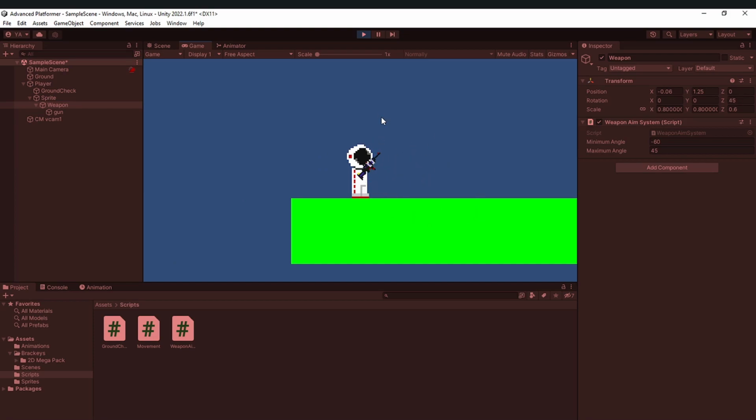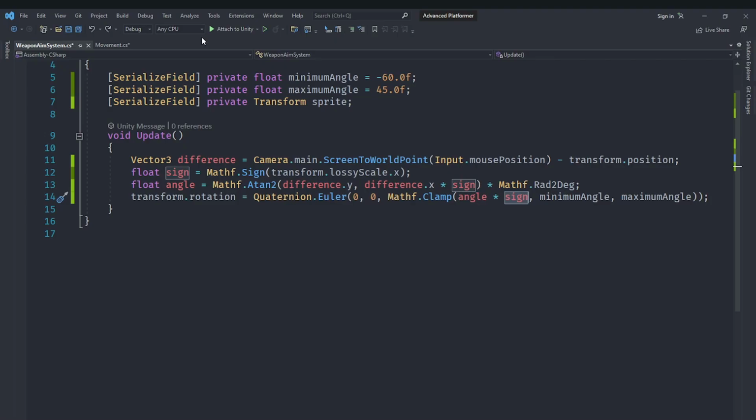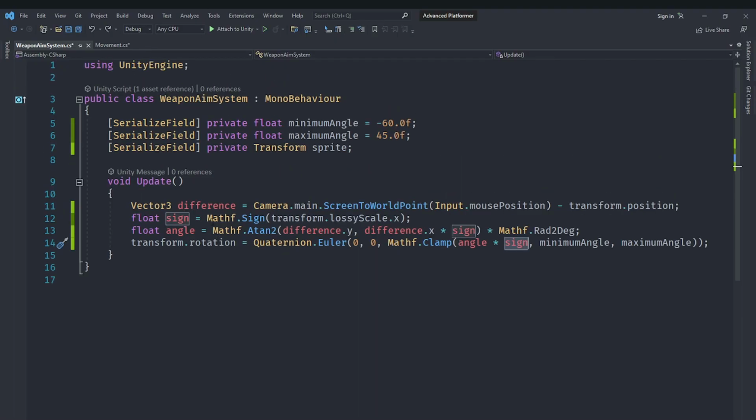Instead, it should be handled by where our gun is. So if our gun exceeds a particular angle, we should automatically flip the character. So let's go ahead and implement that. The first thing that I'm going to do is add another transform reference inside of the weapon aim system called just sprite, because it's going to represent our sprite, and we are going to handle that in here instead of where we were doing it before.